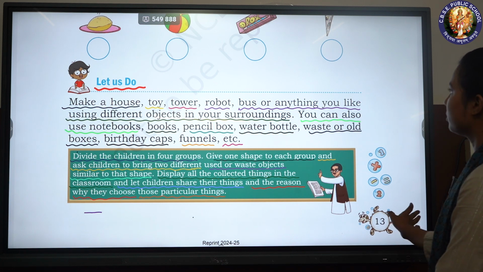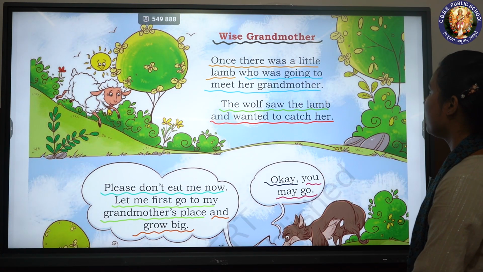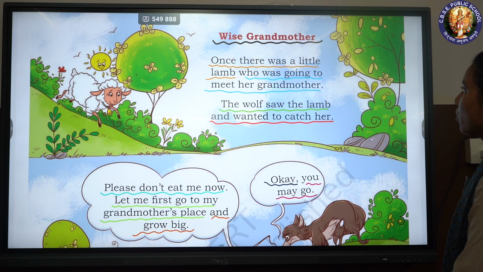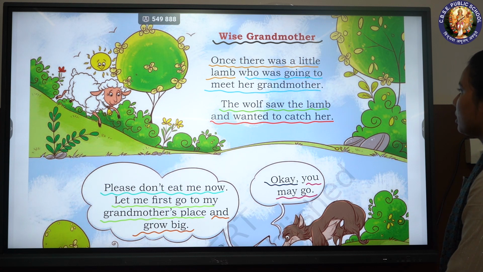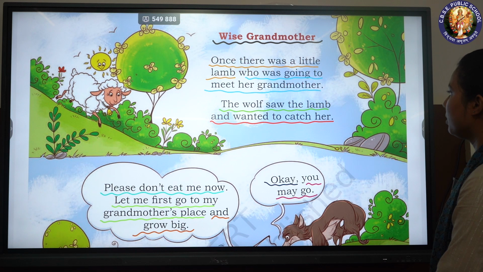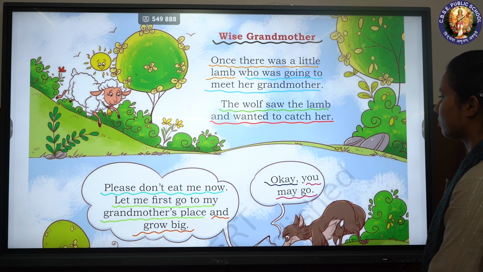Wise grandmother. Once there was a little lamb who was going to meet her grandmother. The wolf saw the lamb and wanted to catch her.